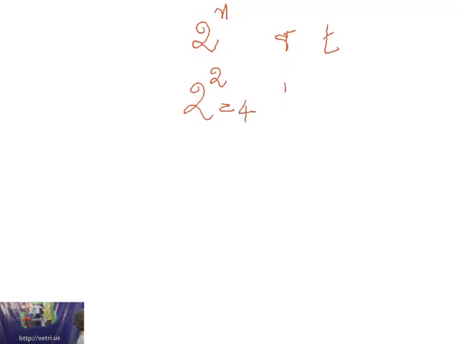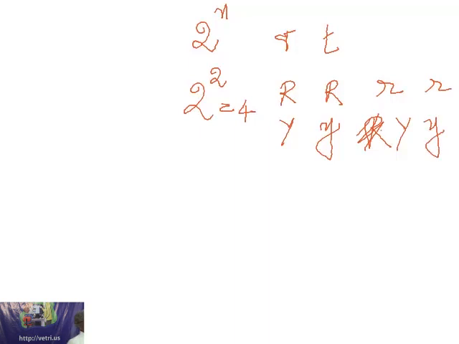That is capital R capital Y, capital R small y, small r capital Y, small r small y. These are the 4 gametes. And for a trihybrid, it is 8. So, how do we calculate this? It is by means of 2 to the power of n.